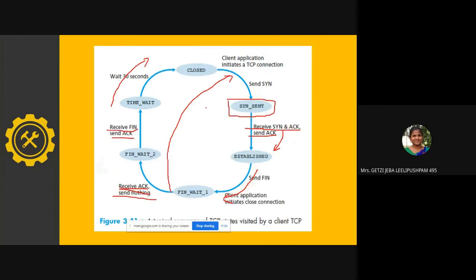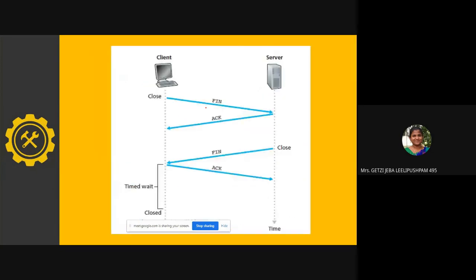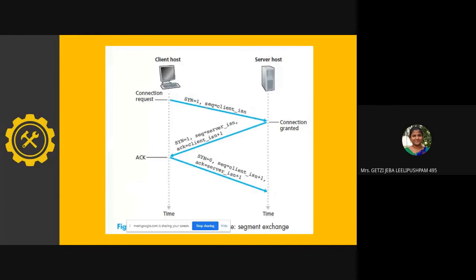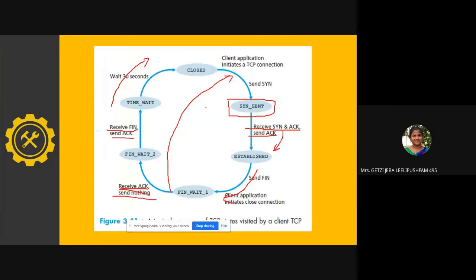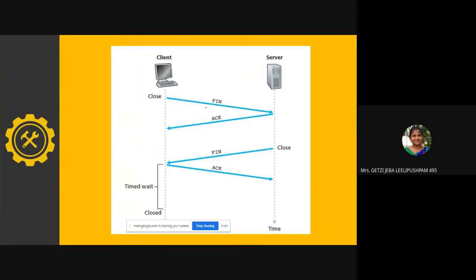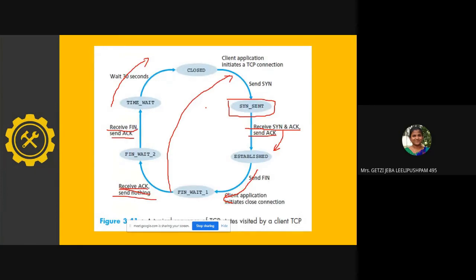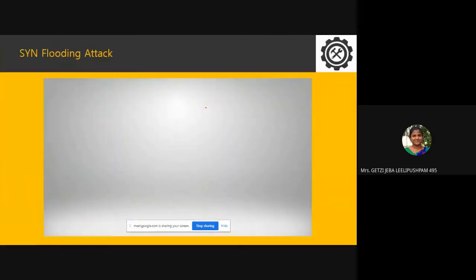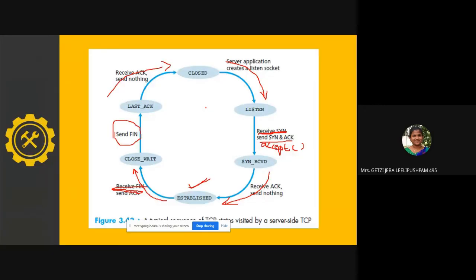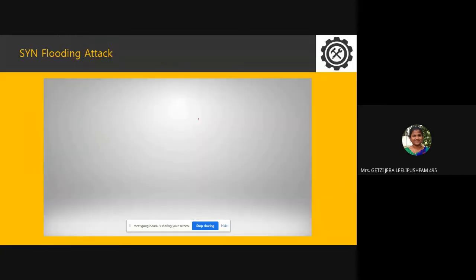So these two pictures are state diagrams of these two processes, connection establishment and connection close. These two diagrams are explained in state diagram fashion for the client side and the server side. And there is one more serious threat existing in the TCP connection establishment phase, that is the SYN flooding attack. So we'll see some details about the SYN flooding attack in this video.